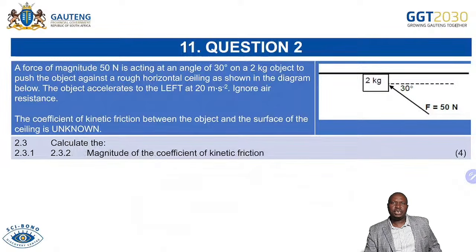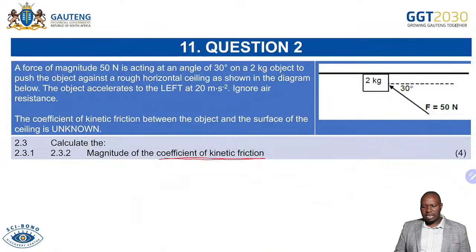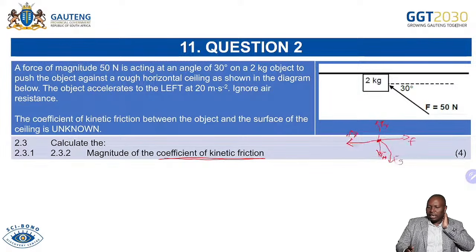Now, as we move, the question says calculate the magnitude of the coefficient of kinetic friction. Don't forget, always at the back of your mind, you have your free body diagram with the forces being resolved. So you have your Fx, your friction opposing the motion, your Fy, your normal force that was upwards this time, and your Fg that was downwards. Immediately when you have that, you can look at it and say, okay, fine, now they want the coefficient of kinetic friction. They are talking about kinetic friction, which is on the horizontal plane.